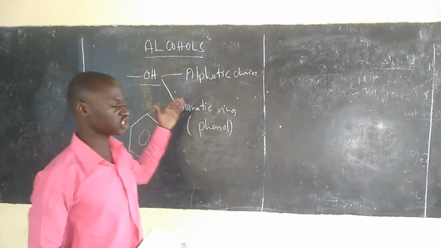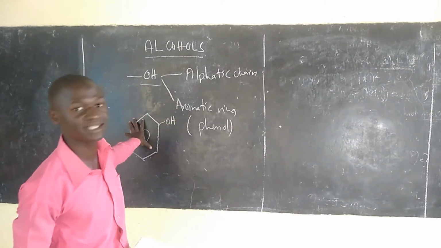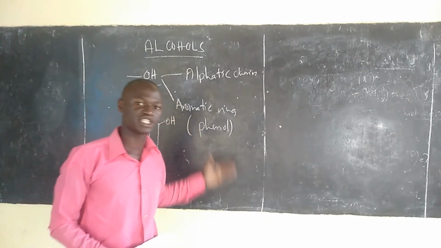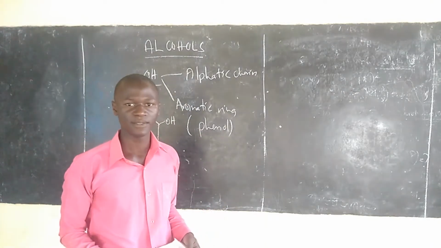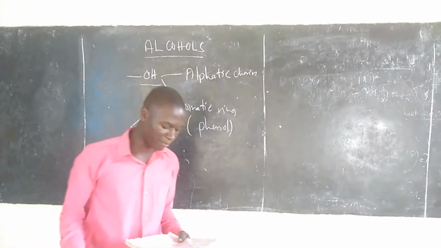The difference in the attached group leads to the difference between these two groups of compounds.